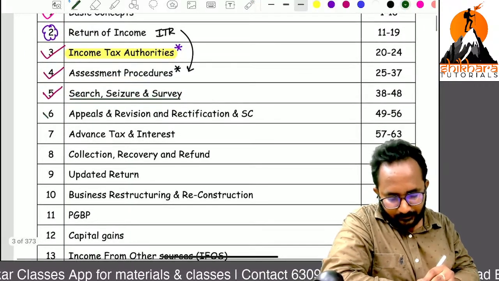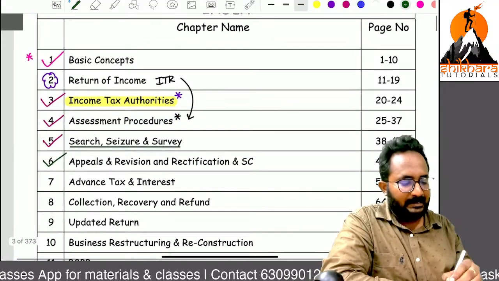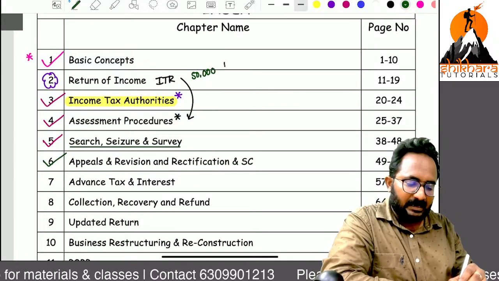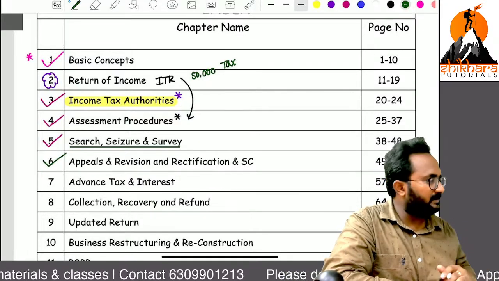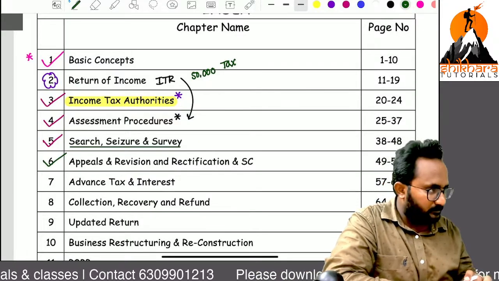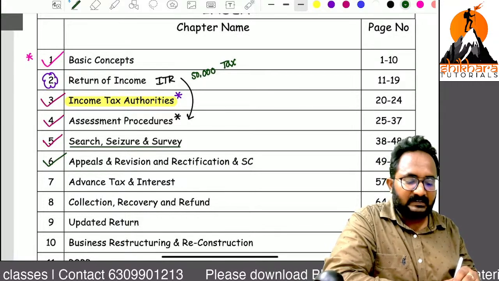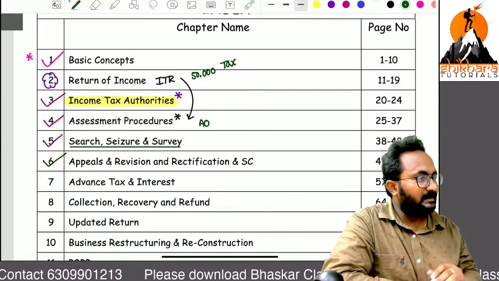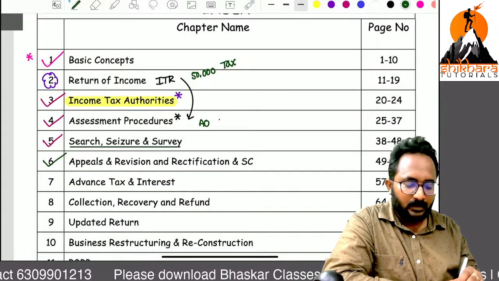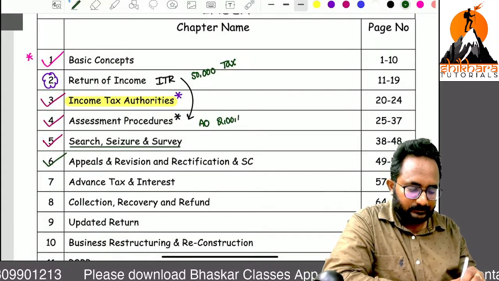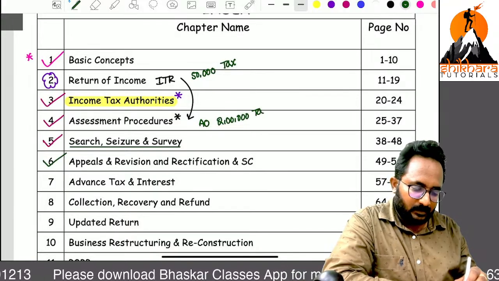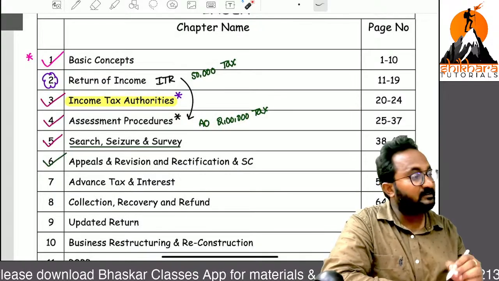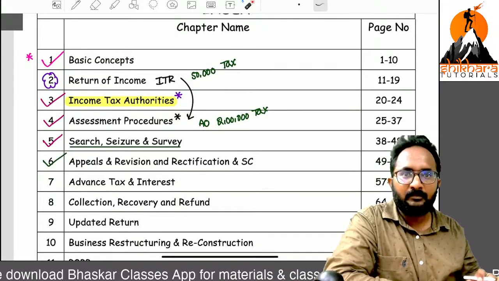Next. I filed the ITR with 50,000 tax. I filed an ITR, I paid 50,000 rupees tax. But after completion of an assessment, the assessing officer is asking for 2 lakhs tax. Sir, do I silently need to pay this 2 lakhs tax? That is the difference of 1,50,000. Do I need to pay?